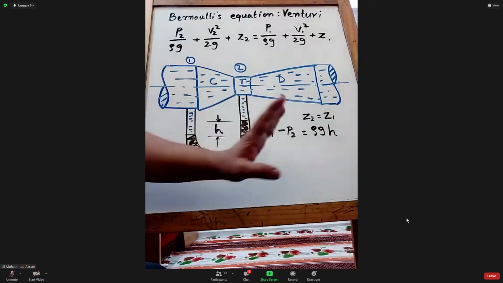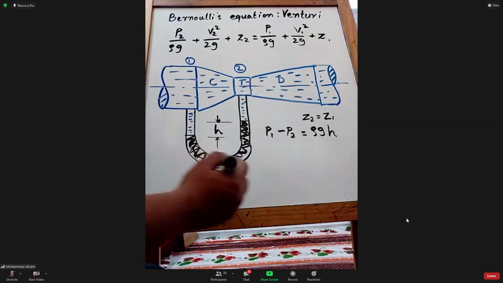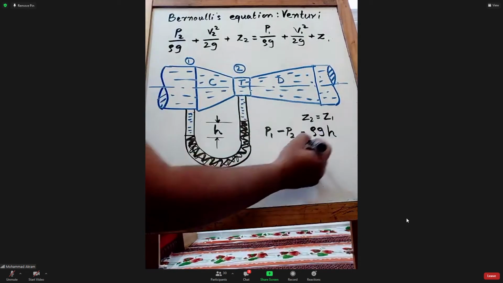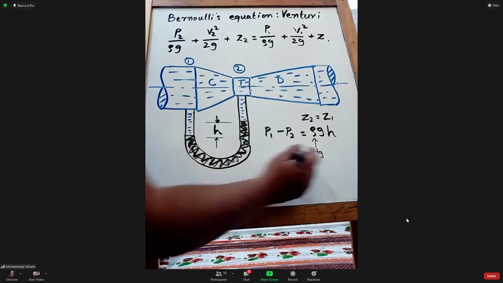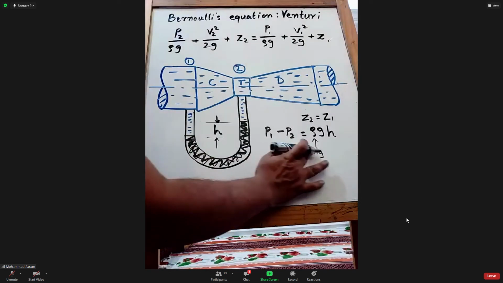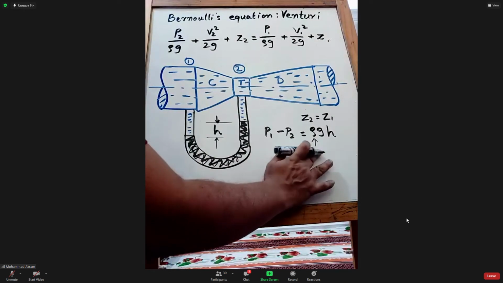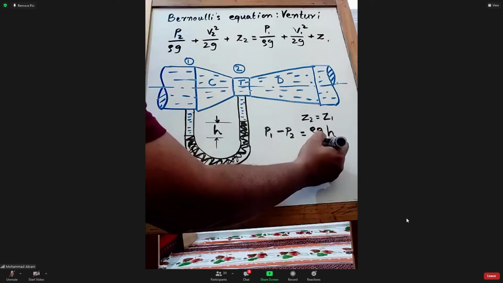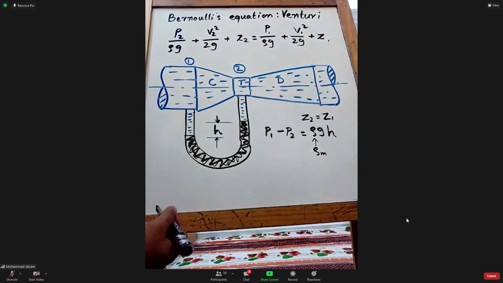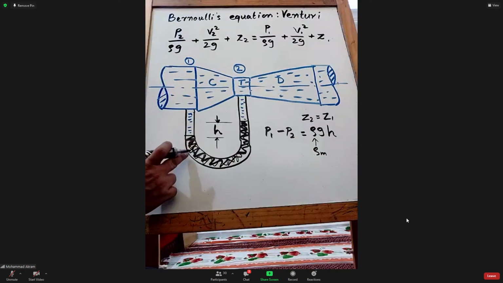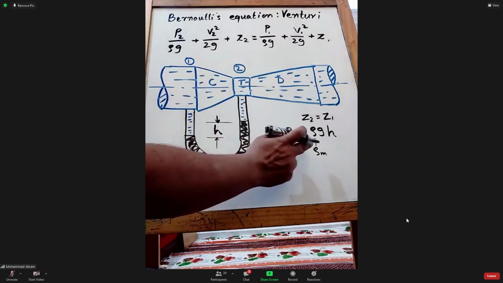Everyone agrees with this. This rho is the rho of mercury, or say the manometric fluid. This rho means rho M, M for manometric fluid.